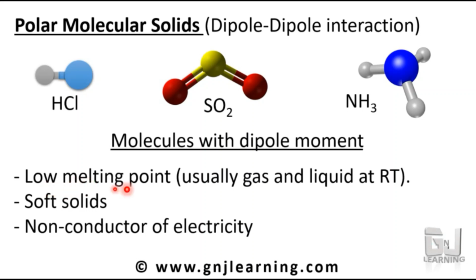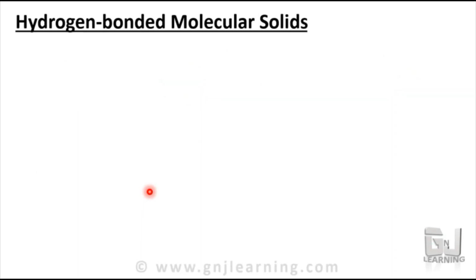So since this is a low melting point, that means their intermolecular force of attraction is weaker. In the case of non-polar molecular solids, it is still weaker, so that's why its melting point is very low. Whereas in polar molecular solids, it is comparatively more, but still a low melting point. Next class of molecular solids is hydrogen bonded molecular solids.